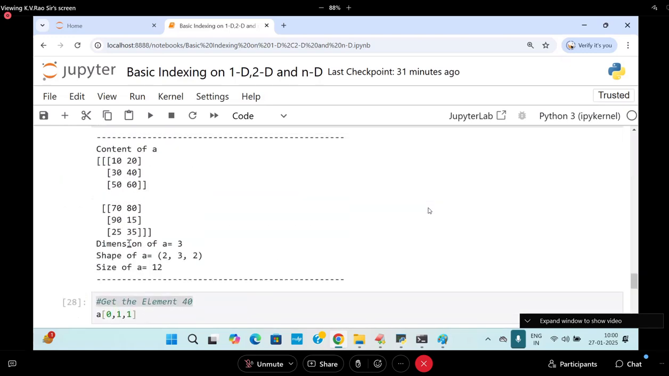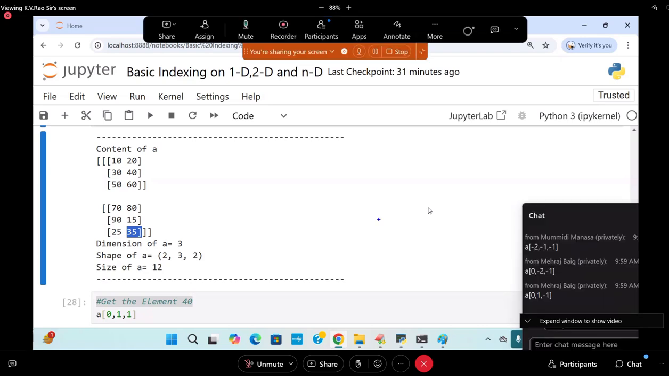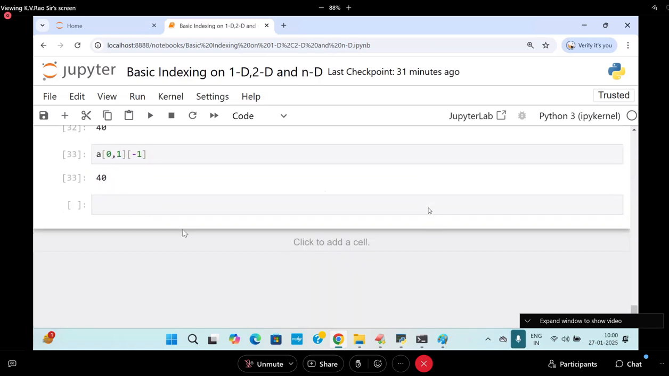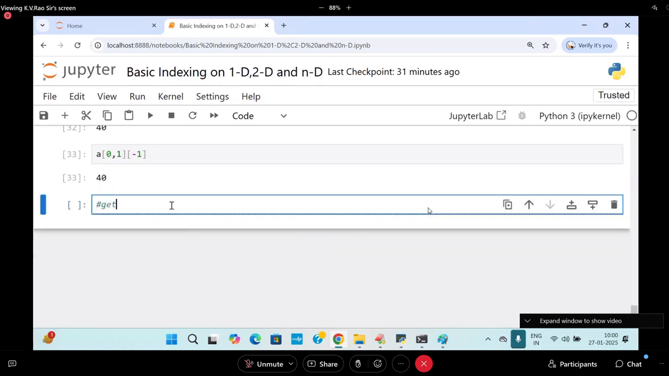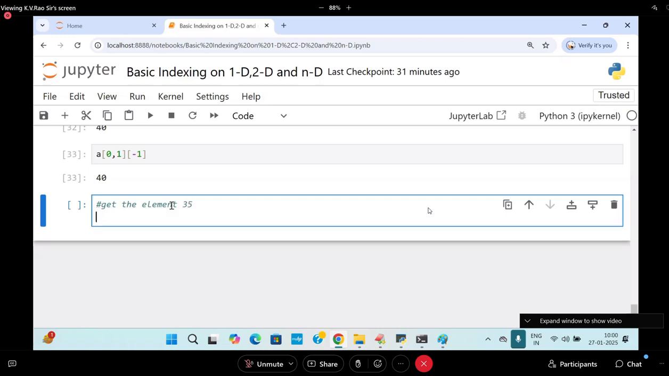Last and final, I want to get 35. 35 is available in where? 0 matrix, first matrix. Come on, A of 1 comma 1 comma 0, 1 2 2 comma 1, 1 comma 2 comma 1. Get the element 35. Last and final. Get the element 35. Come on.